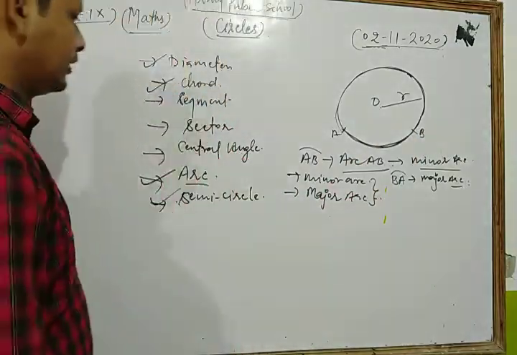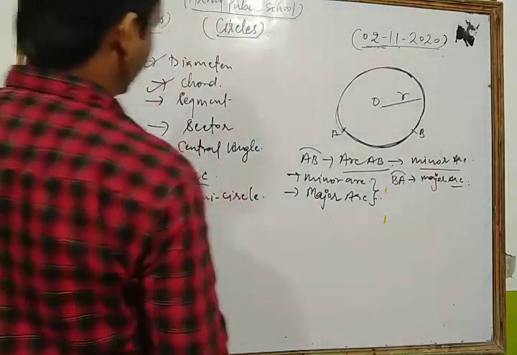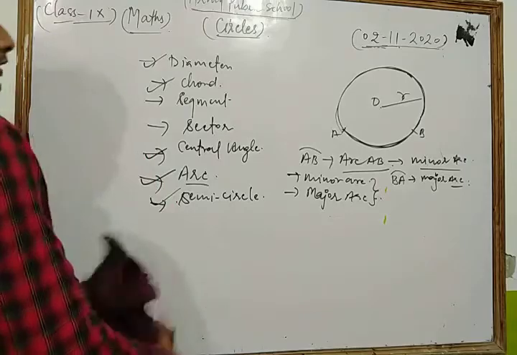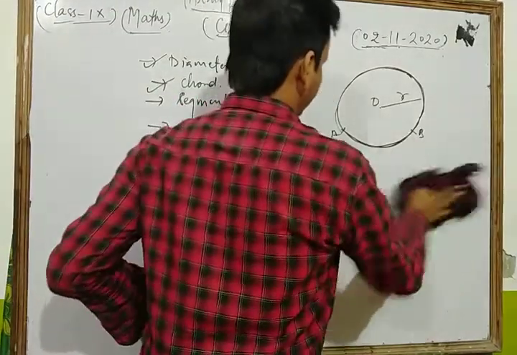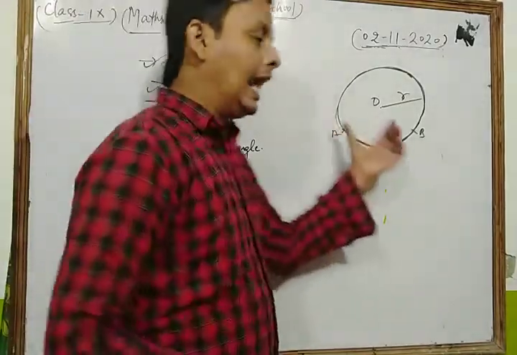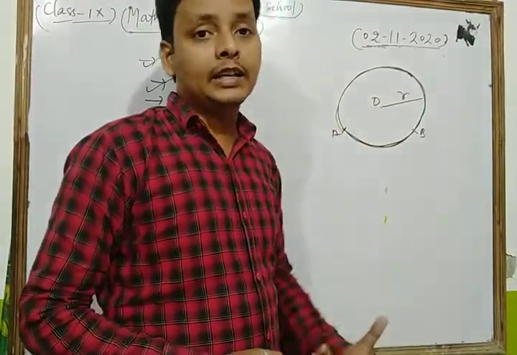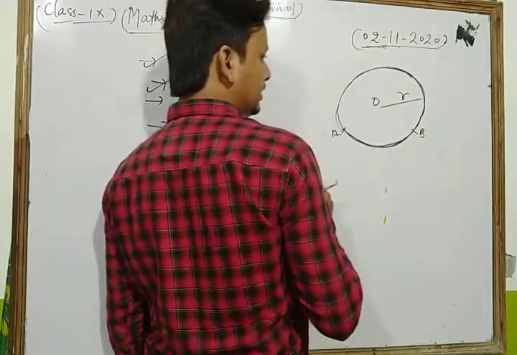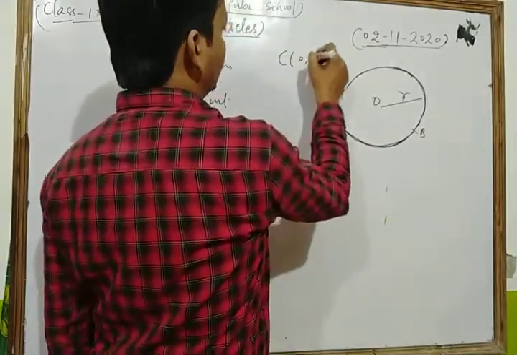Okay, now dear friends, we clarify the concept of the central angle. What is the concept of the central angle? Let's see. Dear friends, it is the angle subtended by an arc at the center of the circle. Suppose that here this is a circle with center O and radius R.